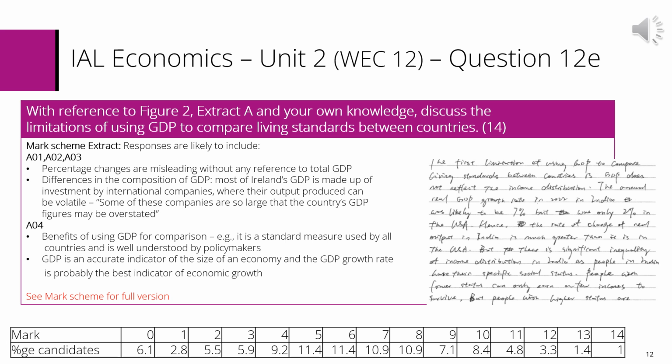A handful of candidates answering this question were able to successfully explain income inequality and informal economy as limitations. They were able to integrate this within their question using the correct level of application.